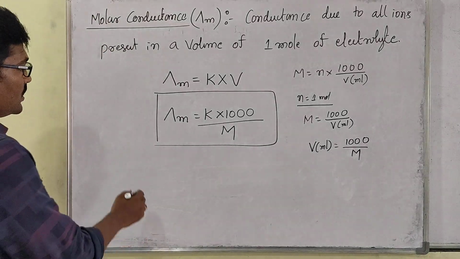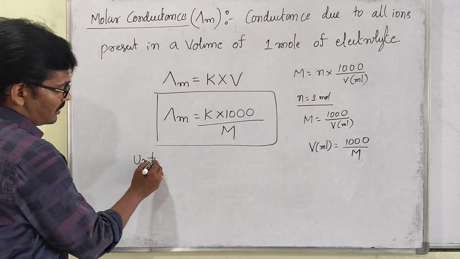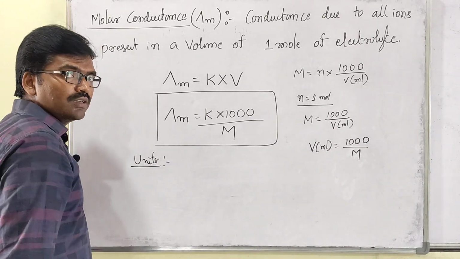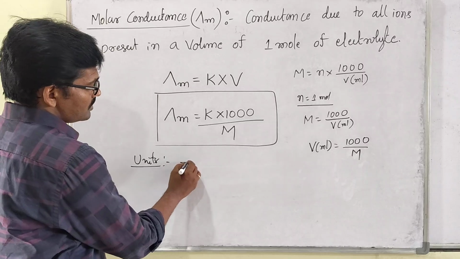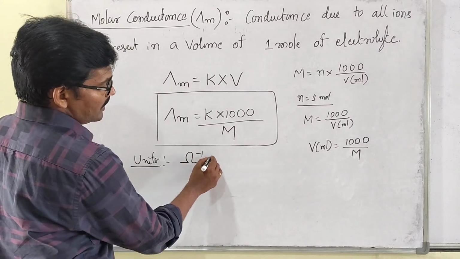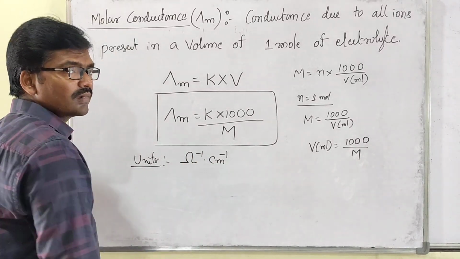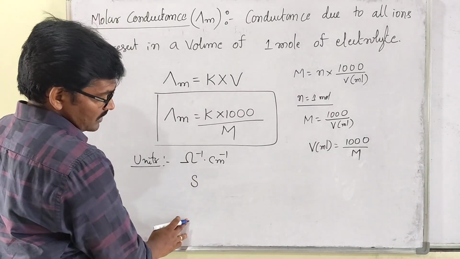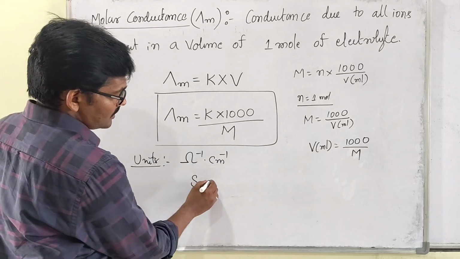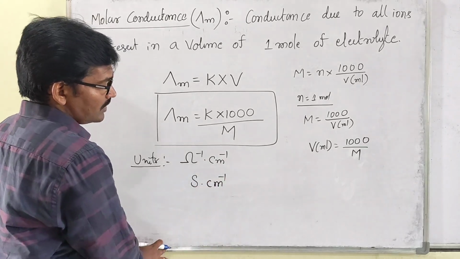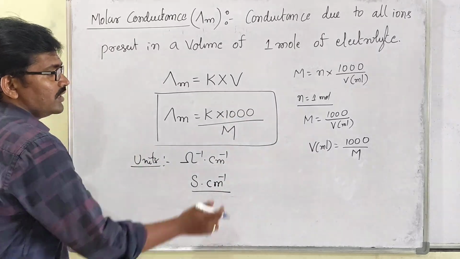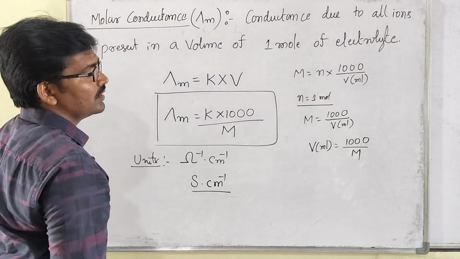Sir, what are the units, sir? So units, in case if you take units, then conductivity, what are we taking? Sir, ohm inverse, then centimeter inverse, sir. Right or not? Another way I said it: Siemens, then centimeter inverse. Then divided by molarity.